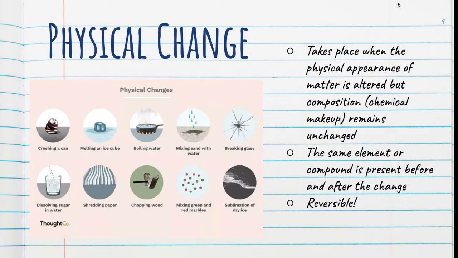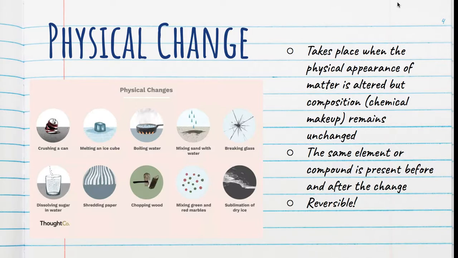So physical change takes place when the physical appearance of matter is altered, but composition or chemical makeup remains unchanged. The same element or compound is present before and after the change, and physical changes are reversible. So here are some examples of it.